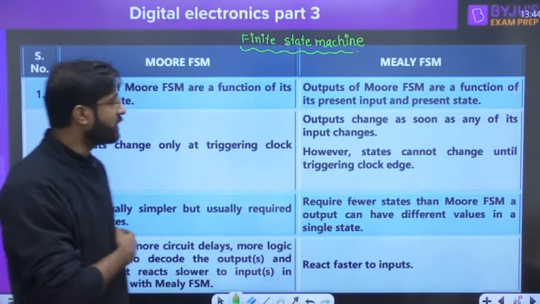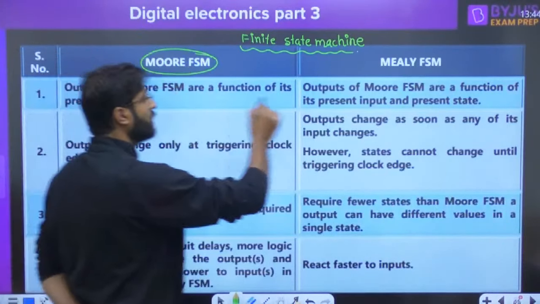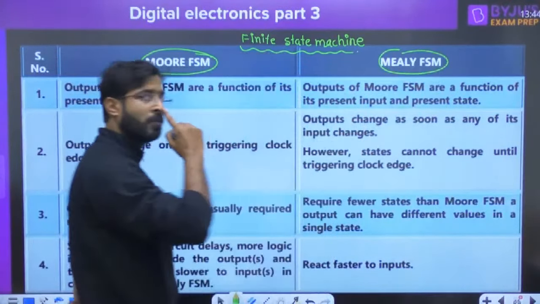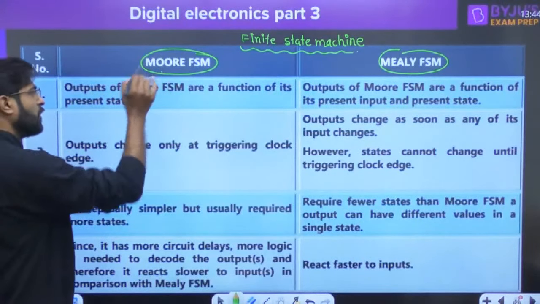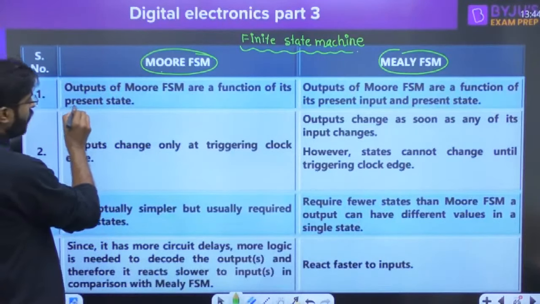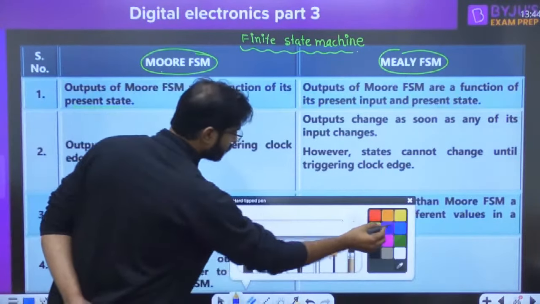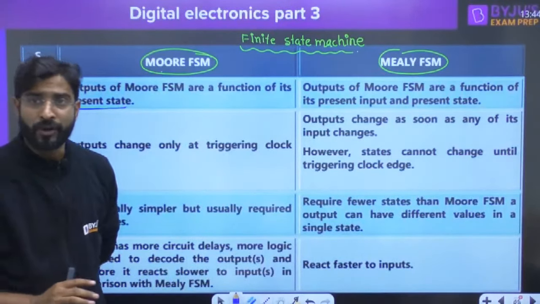So everyone, finite state machine. There are two types of FSM we can design. One is called Moore and the second one is called Mealy FSM. In the Moore FSM, always remember the output depends only on the present state. It will never depend upon the input.